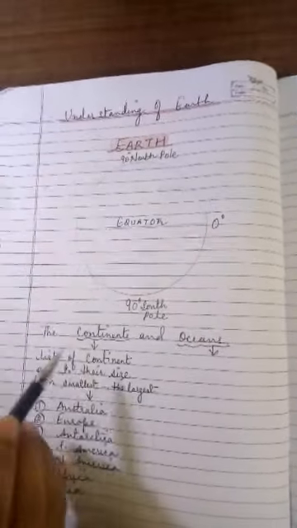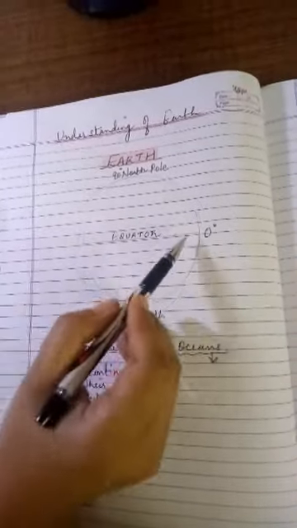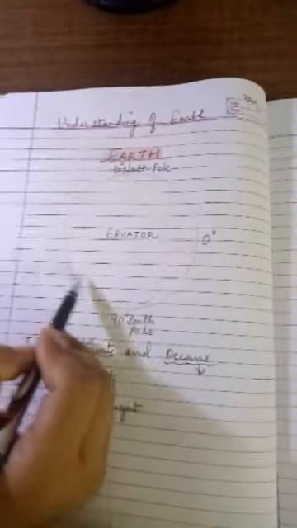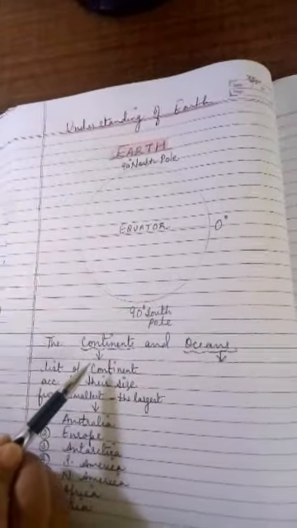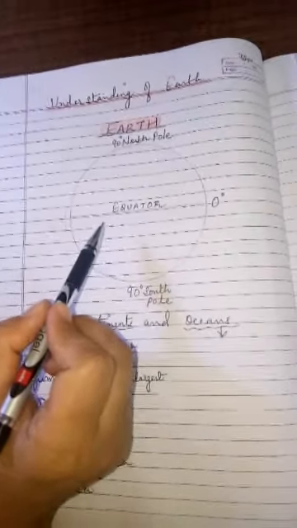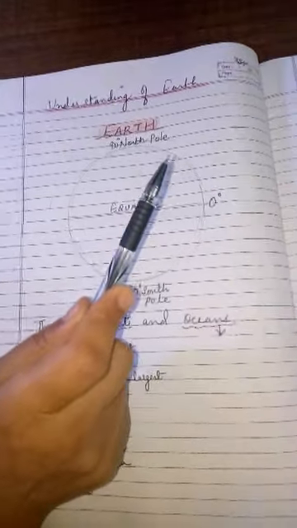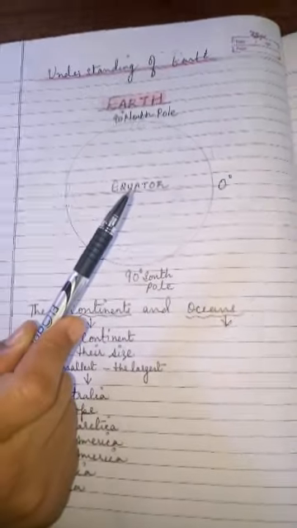But before I explain the continents and the oceans, I need to explain a little bit about the important lines or latitudes present on the Earth, because to tell you about the location of the continents, you need to know what the northern hemisphere and the southern hemisphere are. So children, we know by now that the globe gives the correct shape, size and location of the continents and the oceans on the Earth.